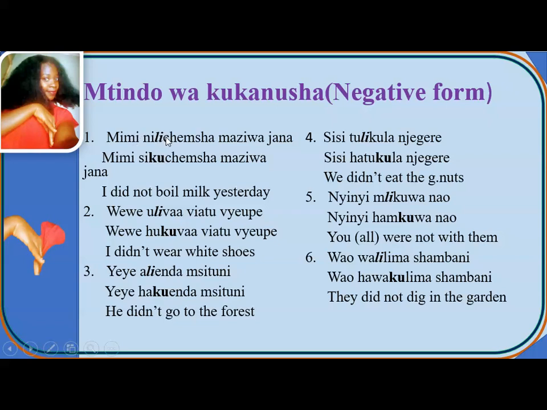So this one, mimi nilichemsha maziwa jana, will be I boiled milk yesterday. But this one will be mimi sikuchemsha maziwa jana. I did not, or you can say I didn't boil milk yesterday.